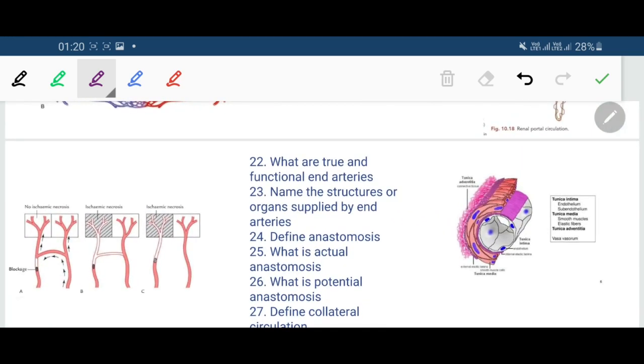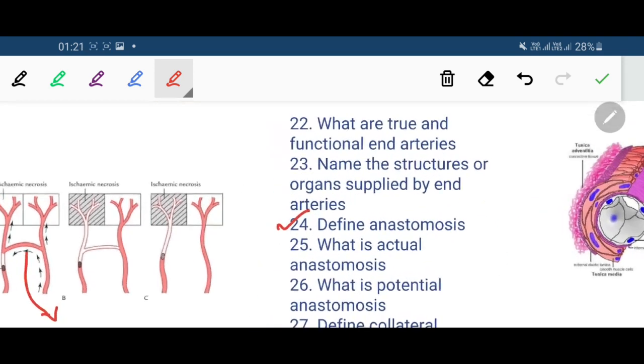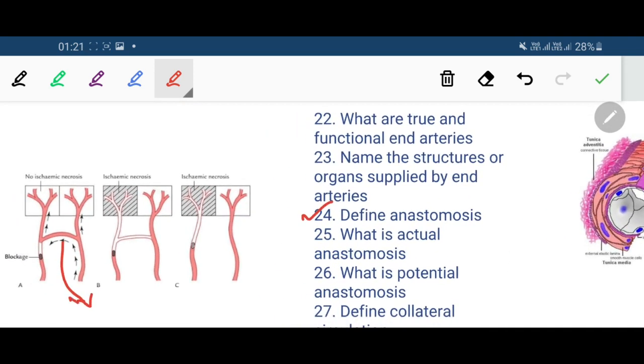Next we will discuss anastomosis and end arteries. So first of all, what is an anastomosis? We define the anastomosis first. Anastomosis means there is a communication between the arteries. See in this diagram, there is a communication between the adjacent arteries. This communication between the arteries is known as anastomosis,